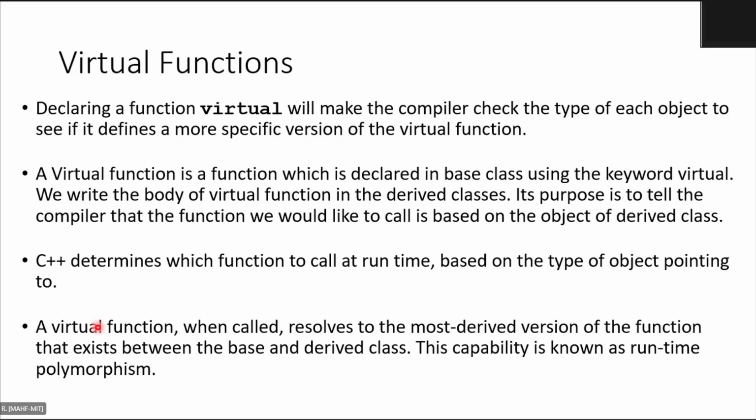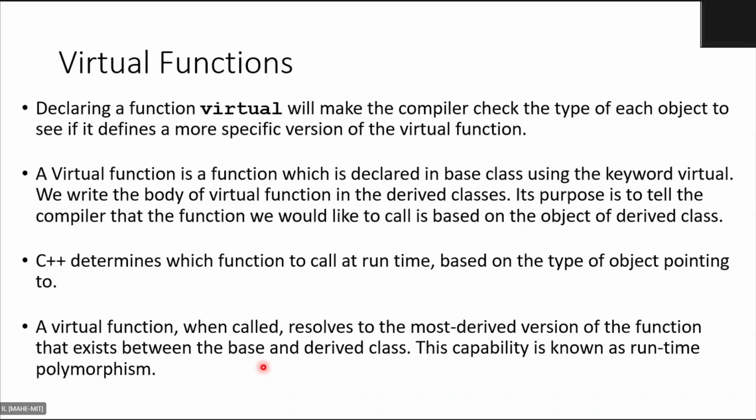At compile time, you will not be able to know what is the type of object, or what is the type of pointer that you will be using. So a virtual function, when called, resolves to the most derived version of the function that exists between the base and the derived class. This capability is known as runtime polymorphism. What we studied earlier was static polymorphism, and this is runtime or dynamic polymorphism.